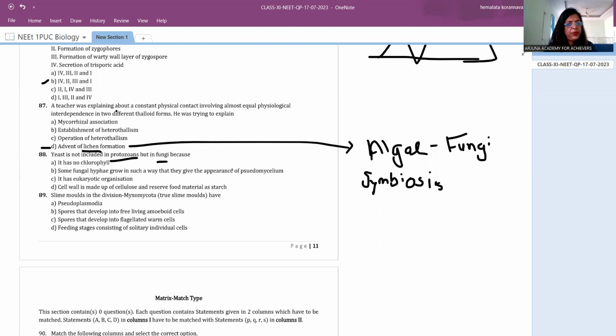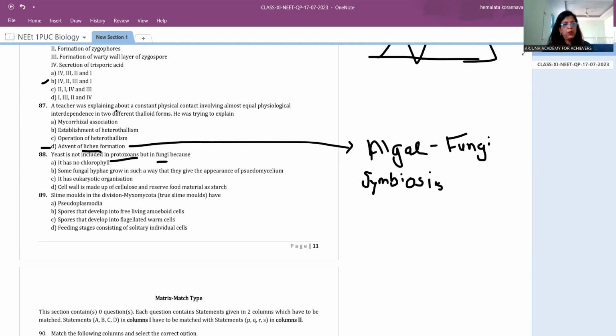Understand this. First question: it has no chlorophyll is correct, but no chlorophyll is not the only thing by which I'll put it there. Some fungal hyphae grow in such a way that they give... see, it has no chlorophyll, but in protozoa there are also organisms without chlorophyll, like slime moulds. Because of this you are not putting it in protozoa. Protozoa also has those organisms that have no chlorophyll. Therefore, this is not the right option for why we put yeast under fungi.